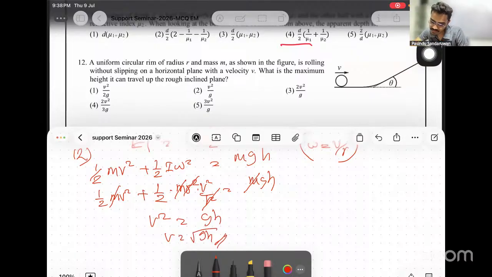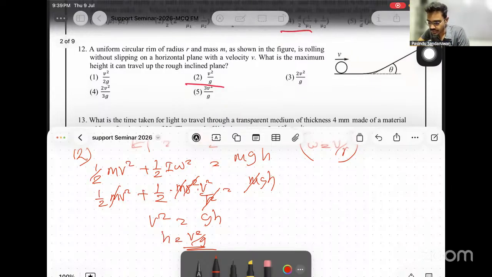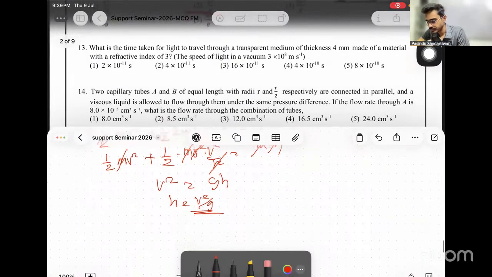Sorry, what is asked is height. We need height. Height is v squared over g. So H is v squared over g. That is an energy application. Right? 13.